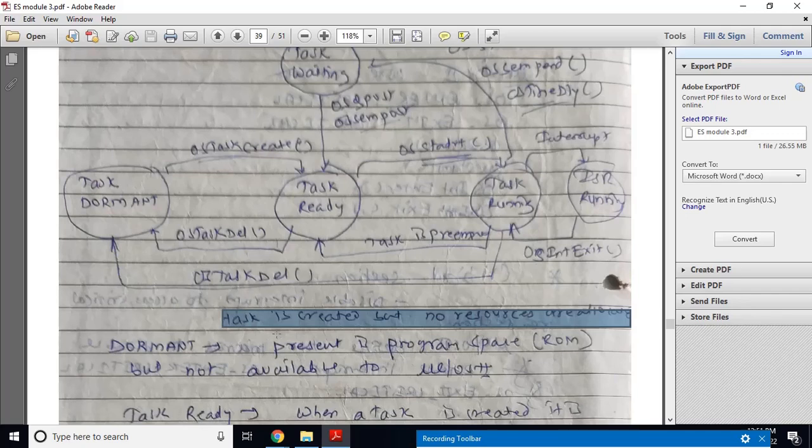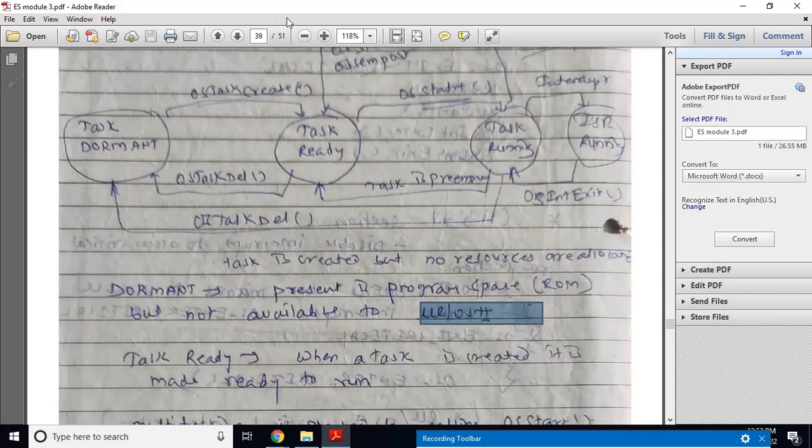The task is present in program space, that is read only memory, but is not available for MicroC/OS-II. When you create a task and no resources are allocated to it, that is a dormant state. When you call the function OSTaskCreate, it will move from dormant state to the ready state. So the task is ready for the running condition.